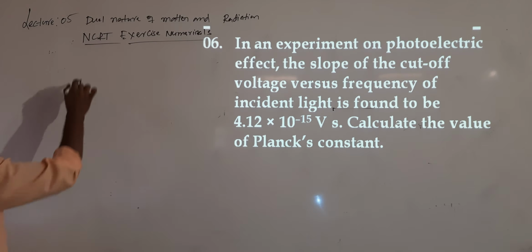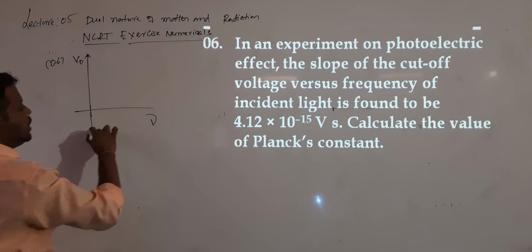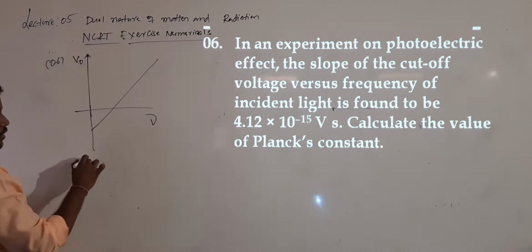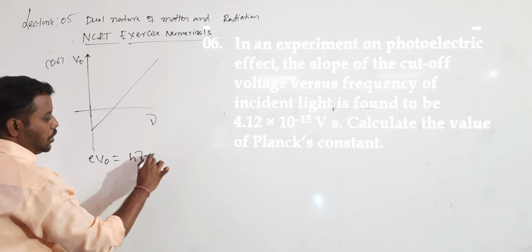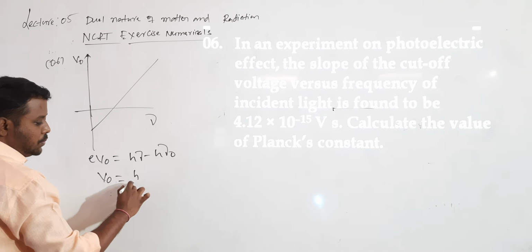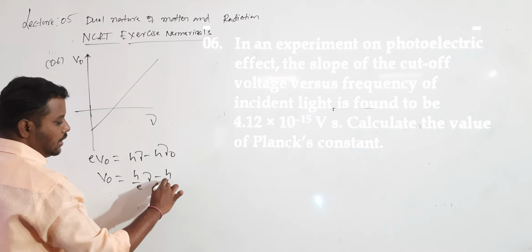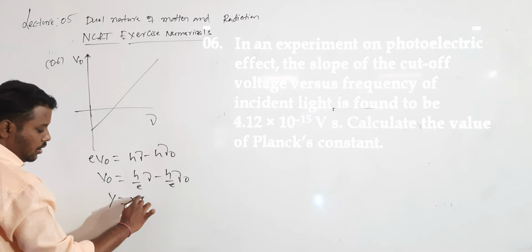So actually, that is a graph drawn between which quantities? Stopping potential, also called cutoff voltage, and frequency. What is the shape of the graph? You know that, na? A straight line. The equation is E into V naught equals h into mu minus h into mu naught. From this, V naught equals h by E into mu minus h by E into mu naught. This is of the form y equals mx minus c.